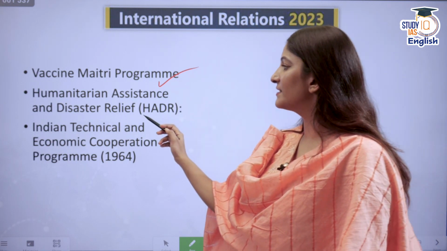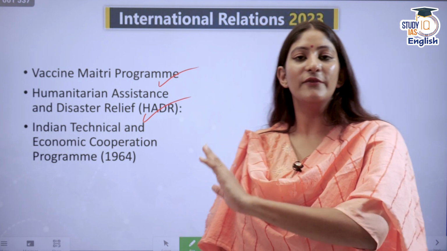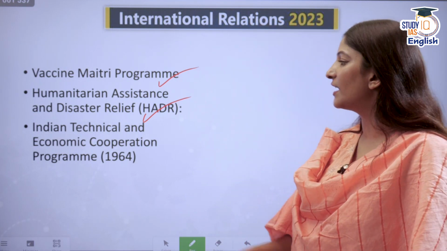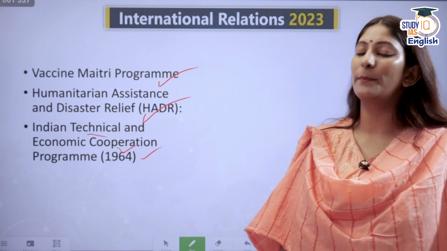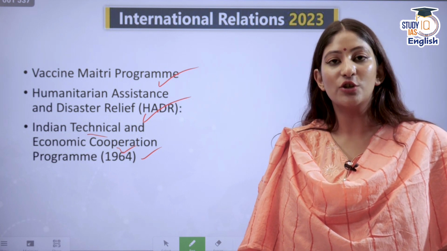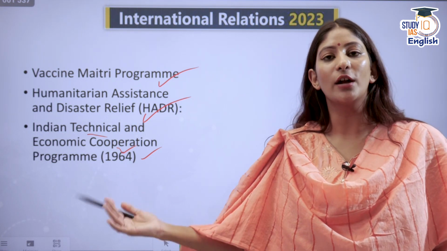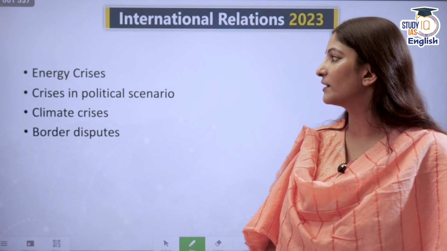Humanitarian assistance and disaster relief. We know that the global south is infested with disasters. We institutionalized the HADR so that we can help the global south. The Indian Technical and Economic Cooperation Program started in 1964. It ensured that we are developing economies not only on the basis of grants and loans, but also giving them technical support.